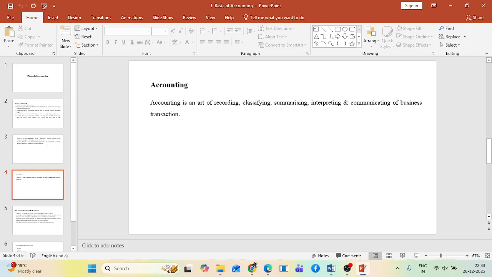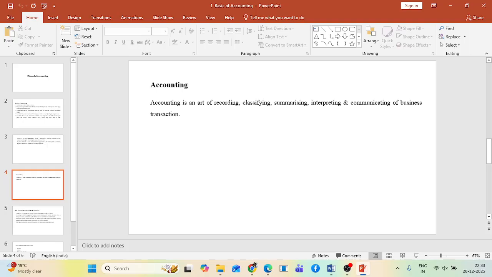And remember, accounting is not only about numbers; it is about converting raw data into meaningful information for decision making. Because there are so many stakeholders who actually depend on accounting information for their decision making. We'll discuss this in our next slides. Now we are talking about that communication, right?